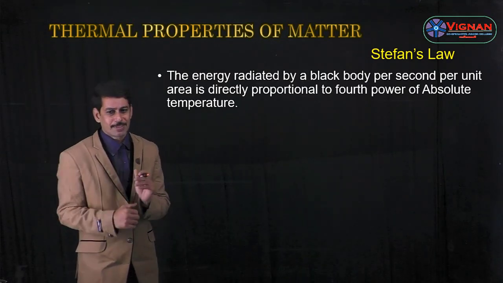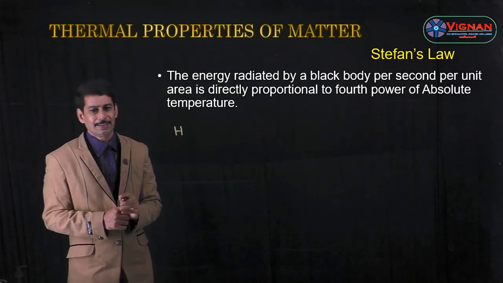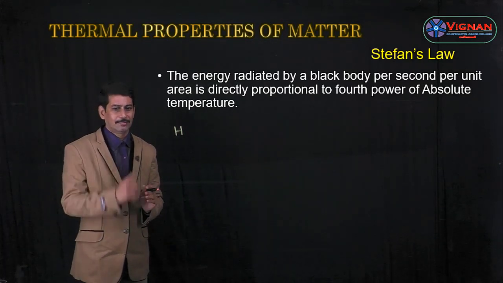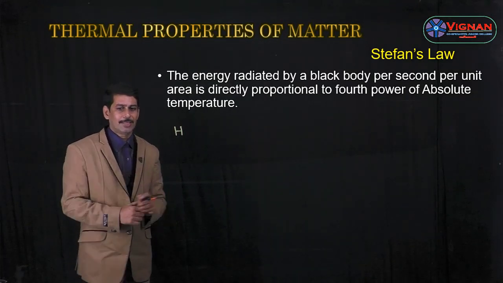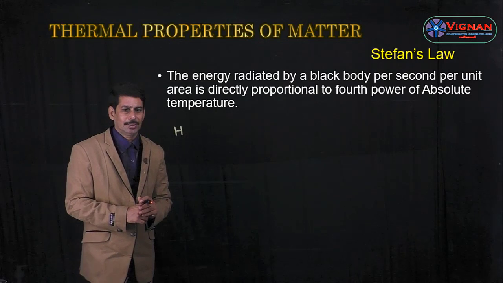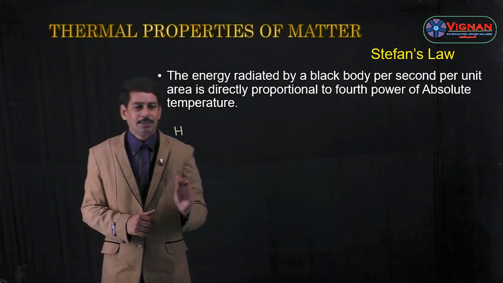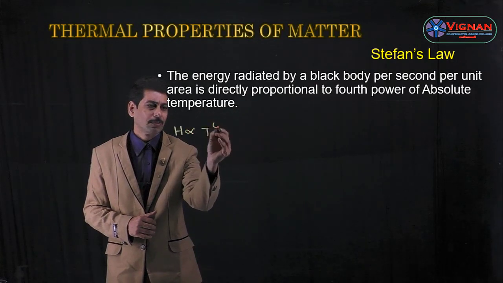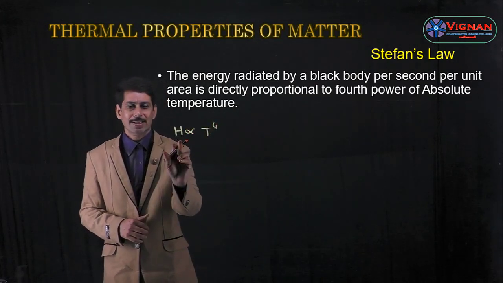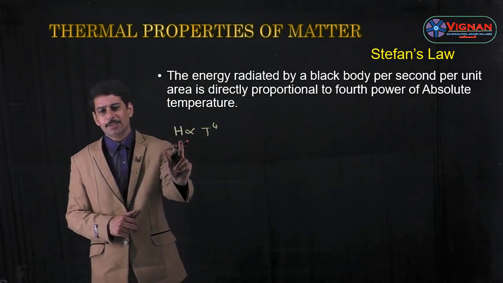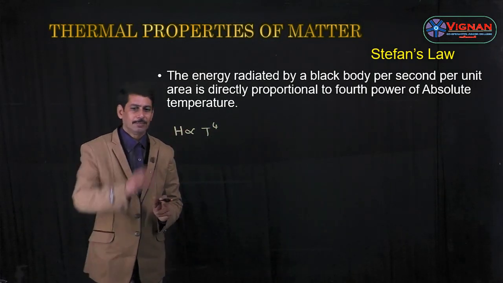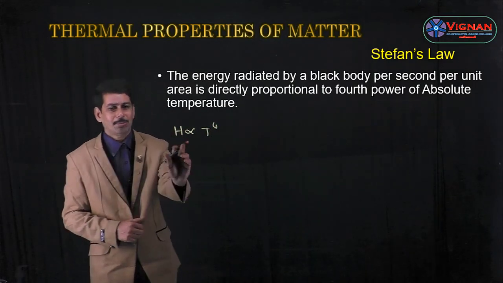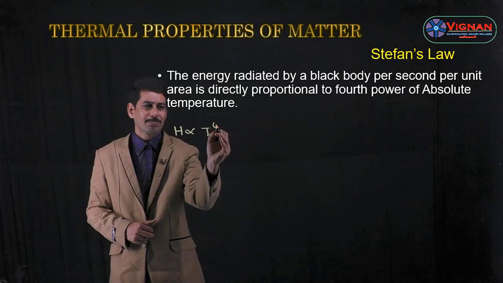Let us consider H as the energy radiated by a black body per second per unit area. From this law, H is proportional to the fourth power of absolute temperature.